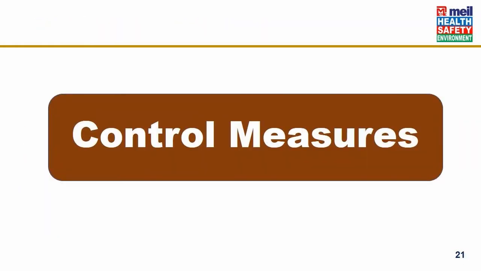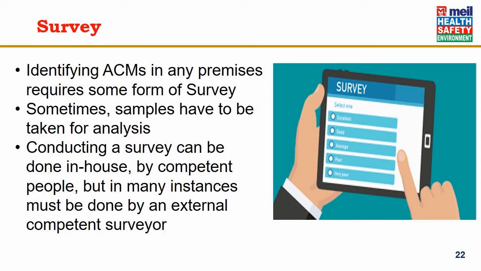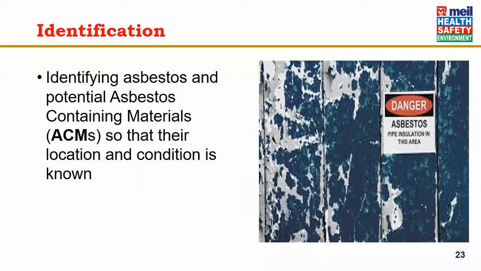What are the control measures for asbestos? First is survey. Identifying the asbestos containing materials in any premises requires some form of survey. Samples have to be taken for analysis. Conducting a survey can be done in-house by competent people, but in many instances must be done by an external competent surveyor certified for asbestos. Then identifying asbestos and potential asbestos containing material so that the location and condition is known.